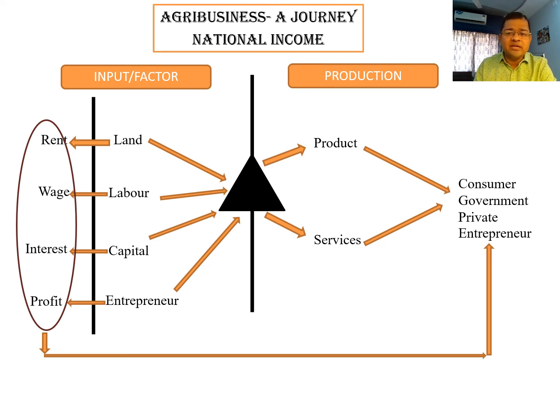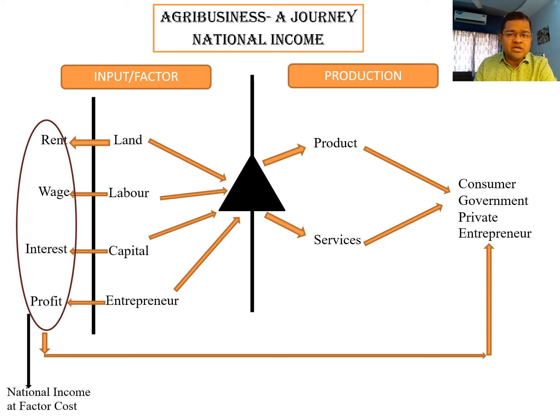So on the left-hand side, the process is income generation, and on the right-hand side, the process is expenditure generation against the products and services produced. According to income generation, we call it national income at factor cost.